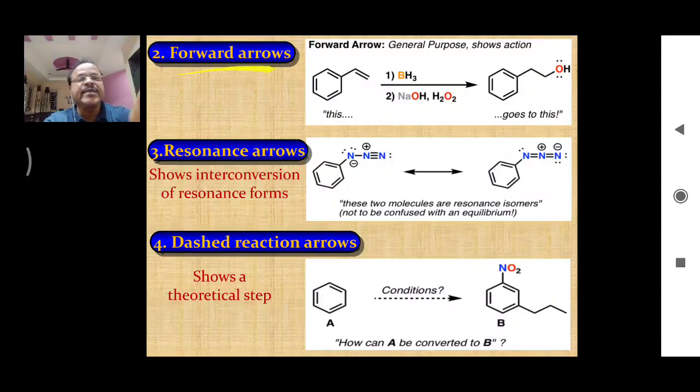The second type of arrow is the forward arrow. This is the forward arrow. Actually these are not part of your syllabus, only curved arrows are. The significance of curved arrows is included in your syllabus, but you should know these different types of arrows. For that, within a few minutes I would like to explain the different types of arrows. This is the second, the forward arrow, which indicates the general purpose.